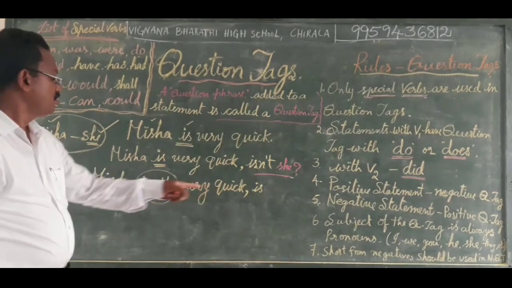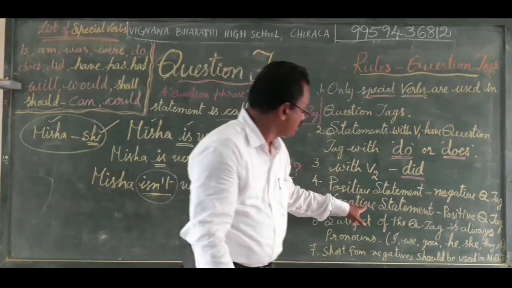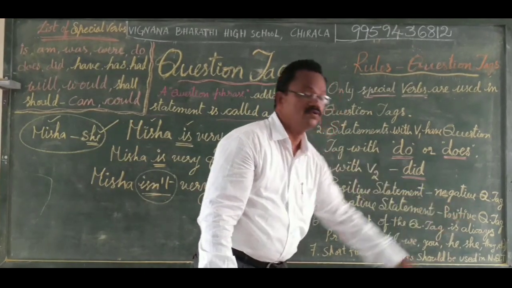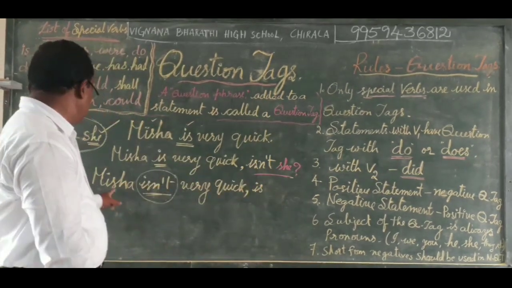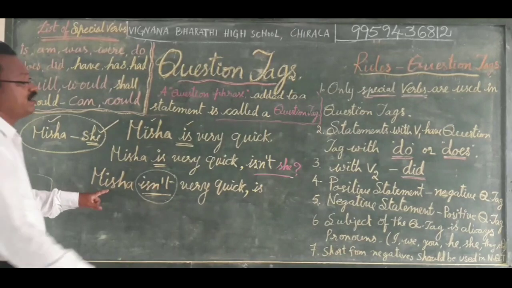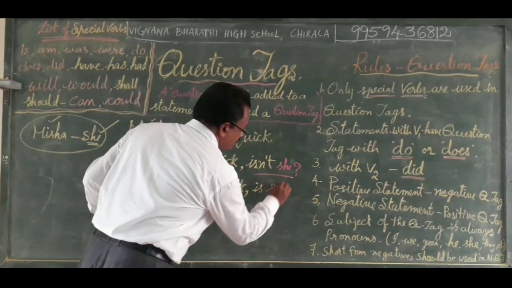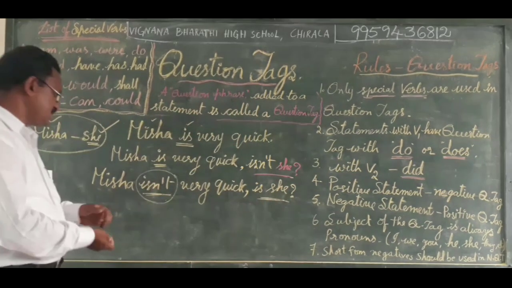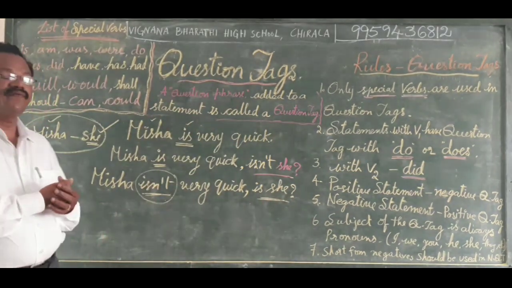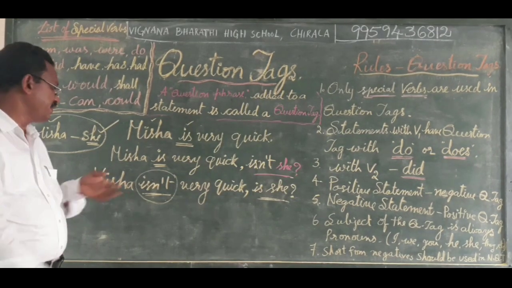A negative statement gets a positive question tag. In the question tag, a positive sense should be there. Instead of Misha, what did we use here? She. Is she? Question mark.